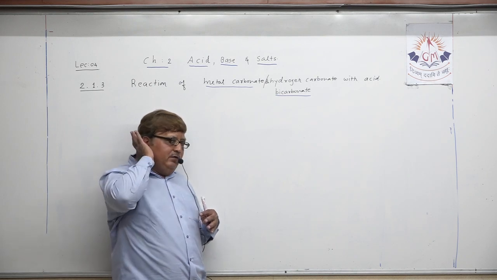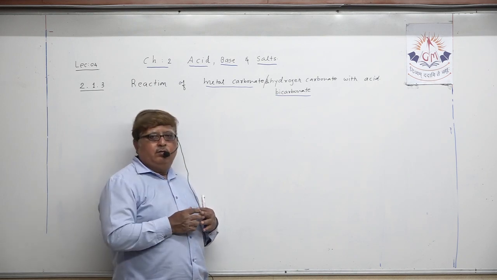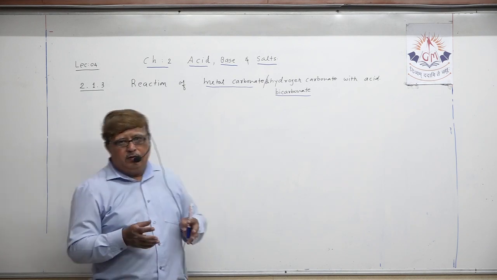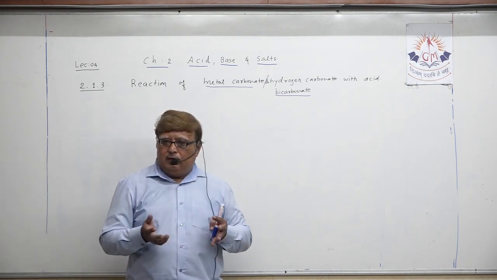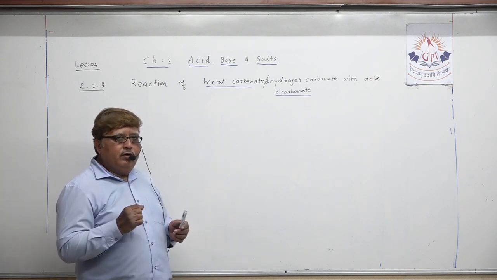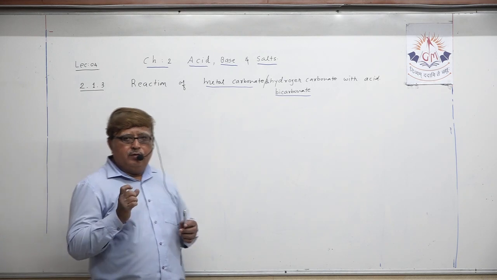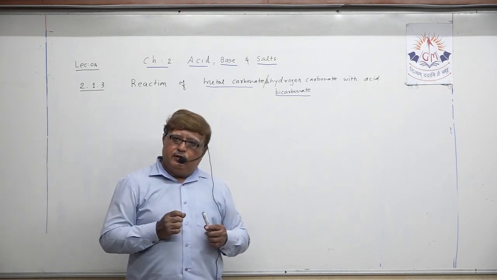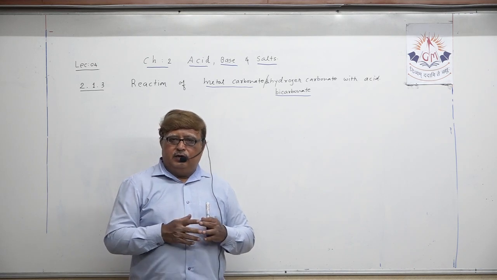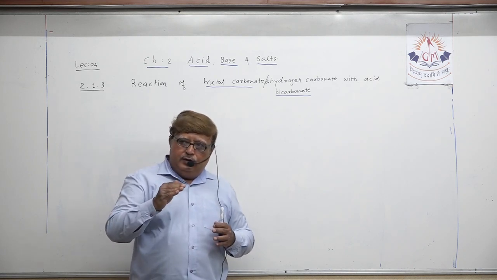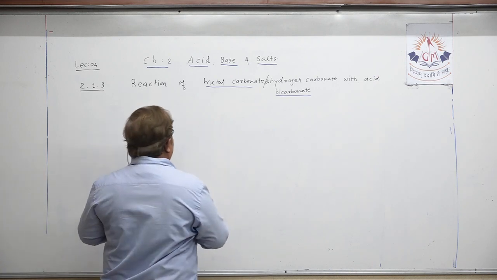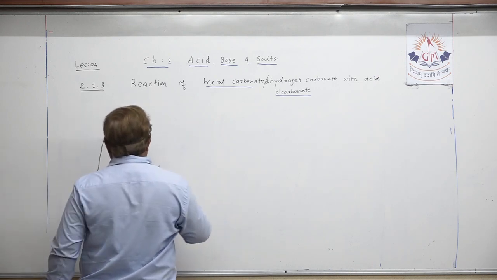Let us write the general word equation of reaction of metal carbonate and metal bicarbonate with acid. What happens whenever metal carbonate or metal bicarbonate reacts with acid? Let us try to understand it.